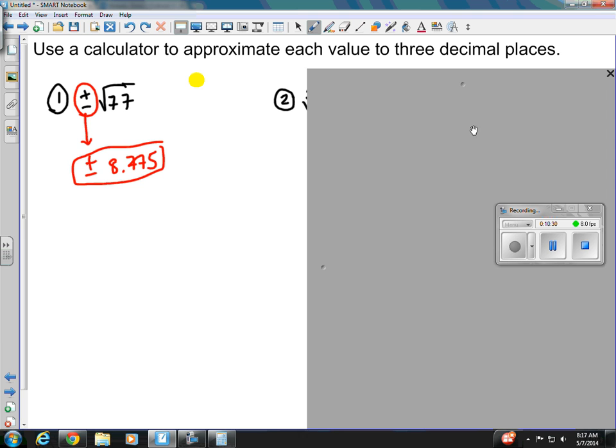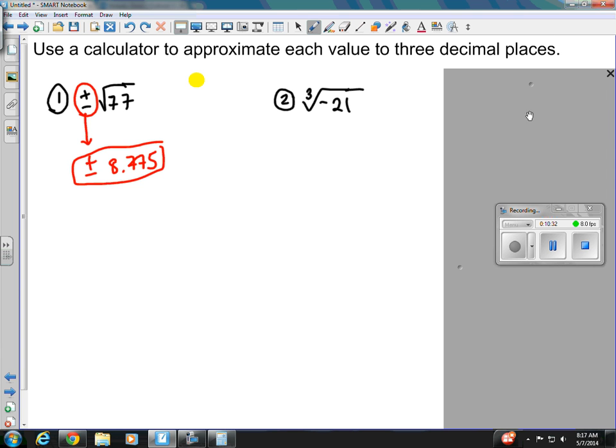Okay. Our second example is the cube root of a negative 21. Now, what we're going to have to do is just say I can take a negative radicand as long as I have an odd index, and I do. So if my radicand's negative, my root's going to be negative.